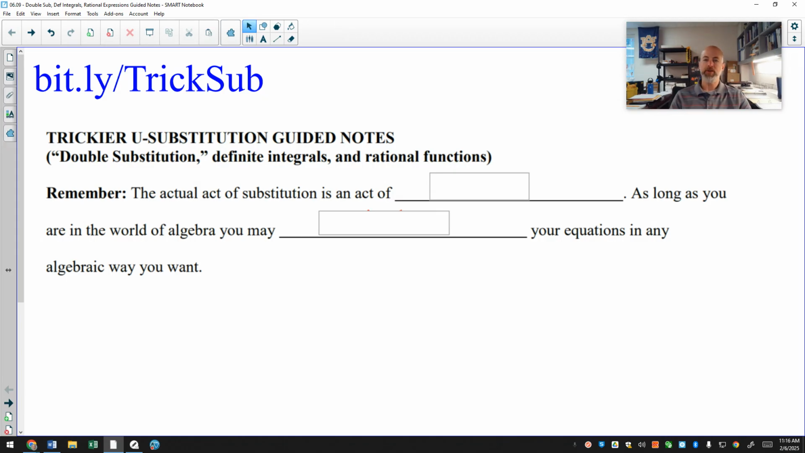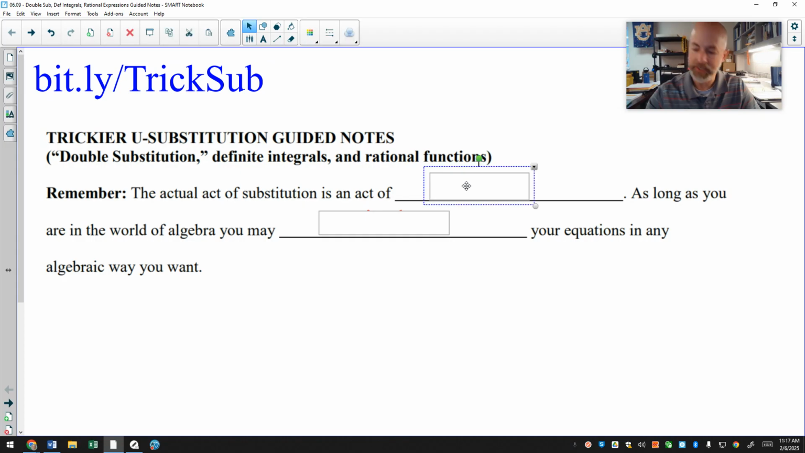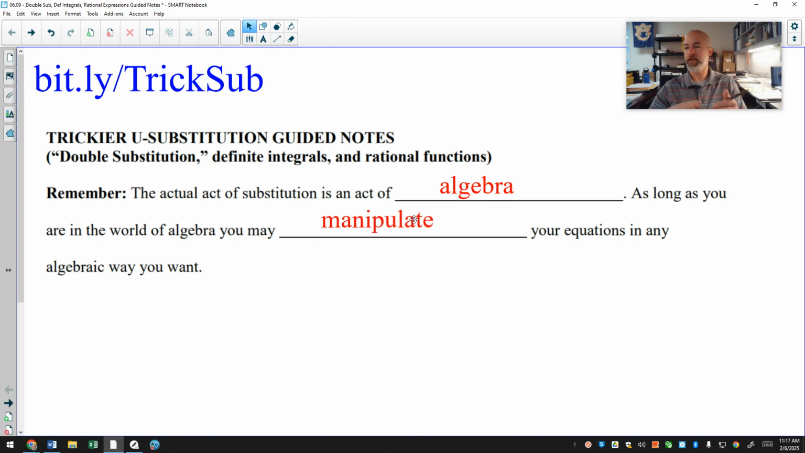And so let's talk about u-substitution. One main thing to remember with u-substitution is when you are actually doing the substitution, when you're removing variables of x and replacing them with things of u, that act of substitution is an act of algebra. And as long as you're camping out in the world of algebra, you are allowed to manipulate your equations, whether it's your u equals expression or your du equals expression.